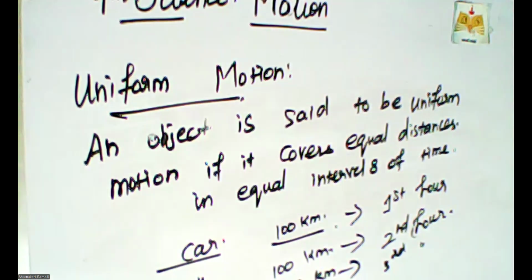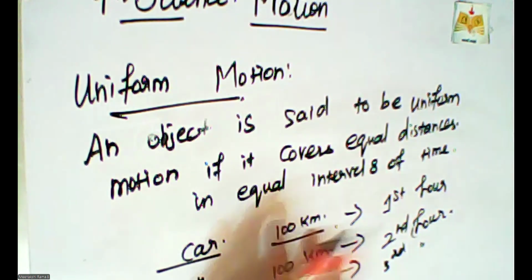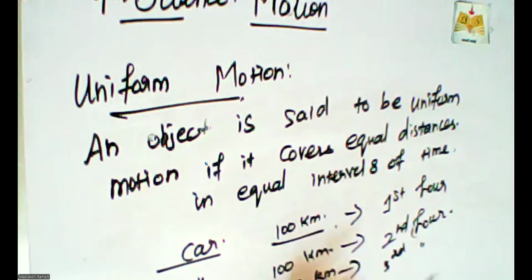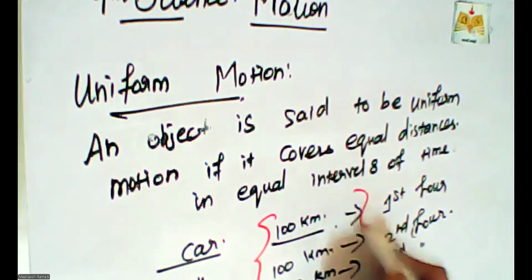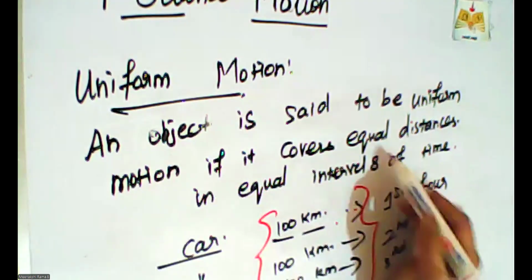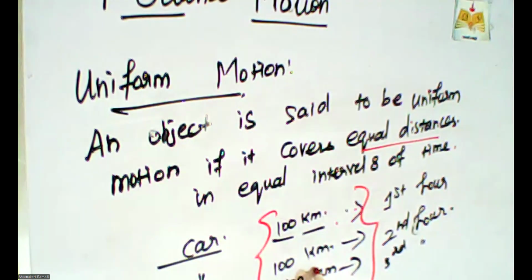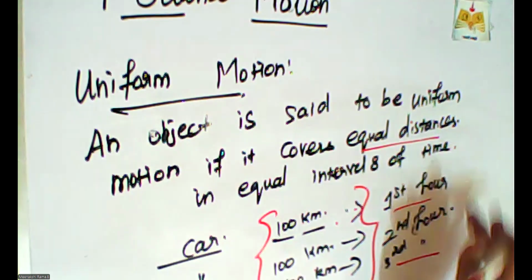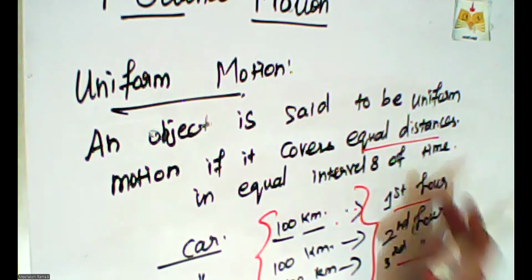Is this clear, students? An object is said to be in uniform motion if it covers equal distances. Yes, the car covers 100 kilometers each and every hour, equal distances in equal intervals, the same for each and every hour.